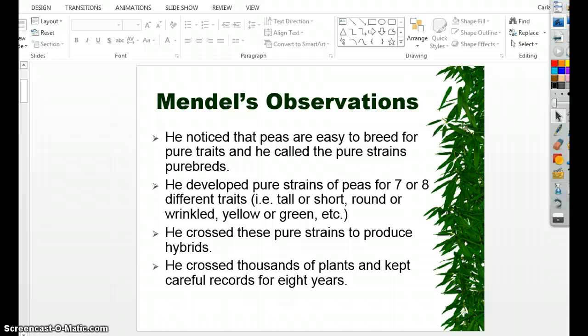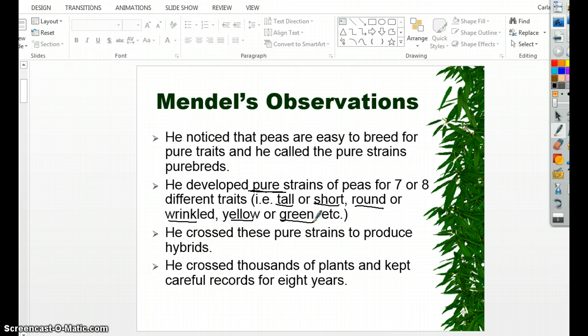And what he started out with was a pure strain of pea plants. He looked at 7 or 8 different characteristics, and you're going to get a handout that shows them, and it's also in this PowerPoint. So he started out with pure plants. So you had pure tall versus pure short, pure round versus pure wrinkled, yellow, green.